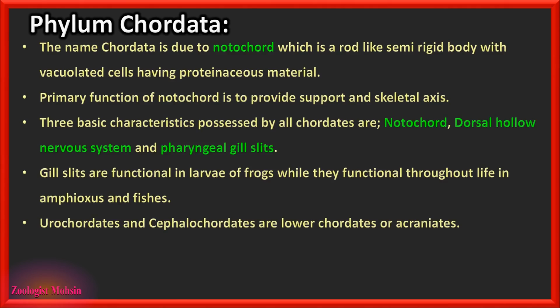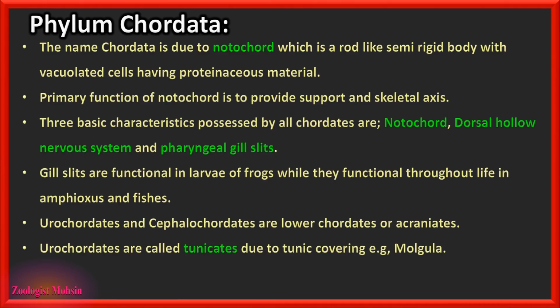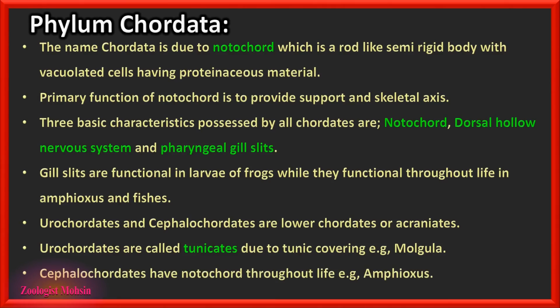Now, urochordates and cephalochordates are lower chordates or acraniates, while urochordates are also called tunicates because of the tunic membrane or tunic covering outside the body. For example, Molgula. Molgula is a tunicate, please remember. Cephalochordates have notochord throughout their life, for example in amphioxus.